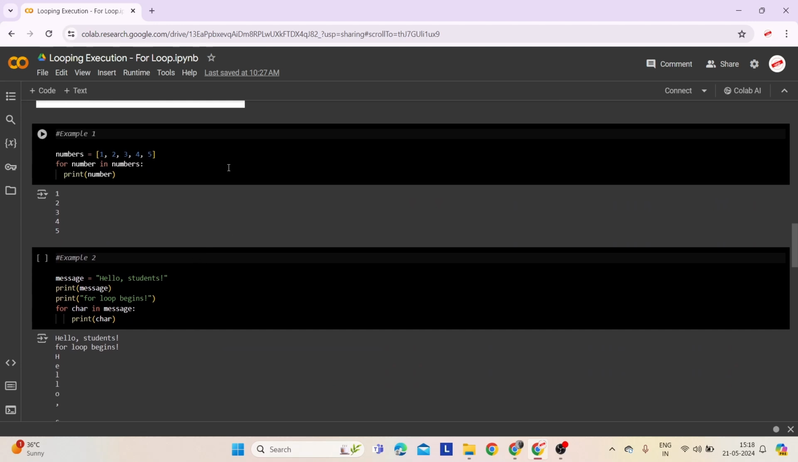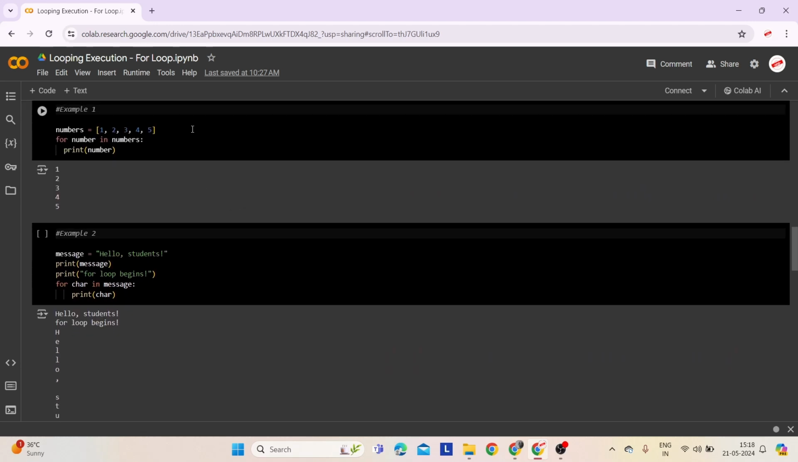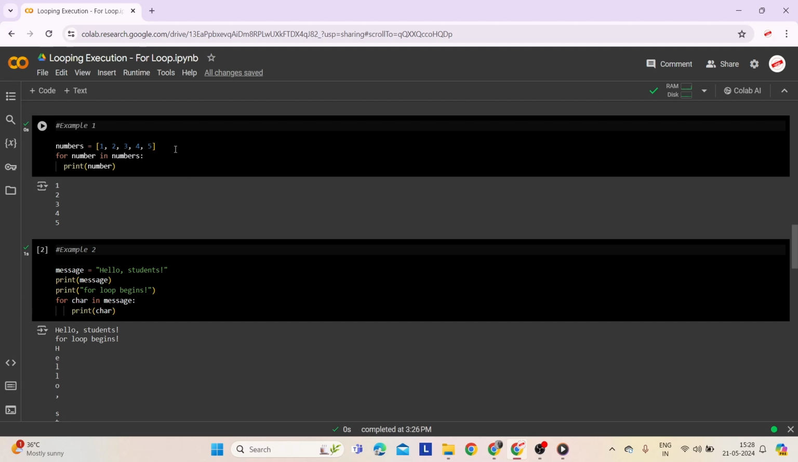Here are a few examples demonstrating the for loop. In the first example, we have a list of numbers: 1, 2, 3, 4, and 5. We are using for with a variable name number, followed by in and then the list numbers. Here we have a print statement after the indent, which is the code that will run for each item in the list. When we run the script, it will print each number in the list one by one. Let's execute this and check. As we discussed, the output is 1, 2, 3, 4, and 5.